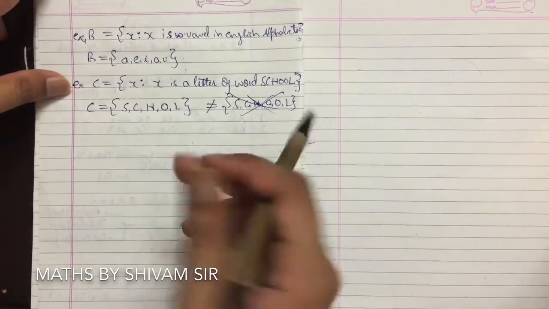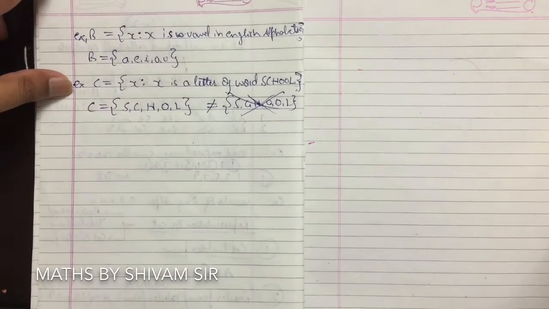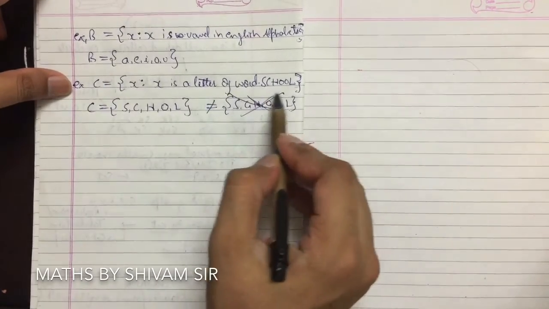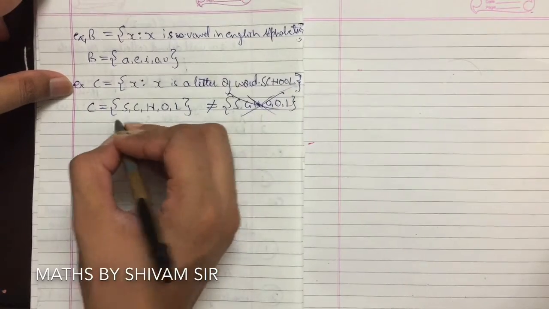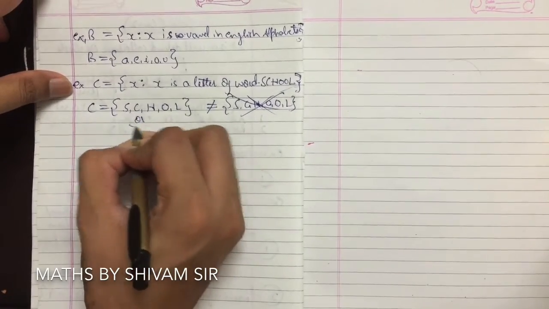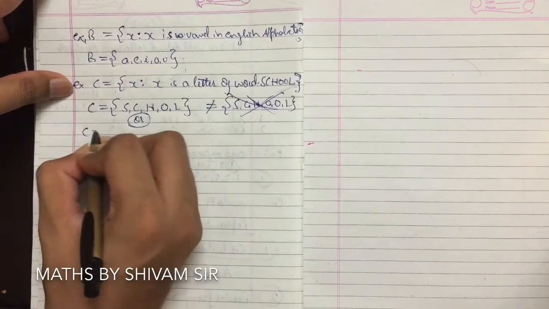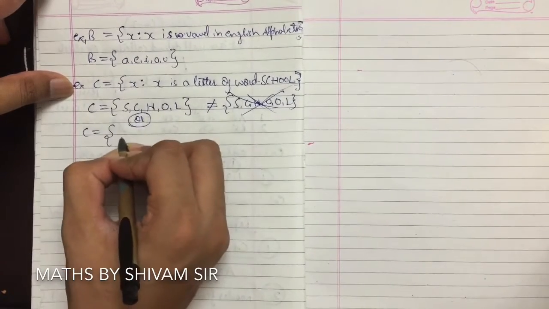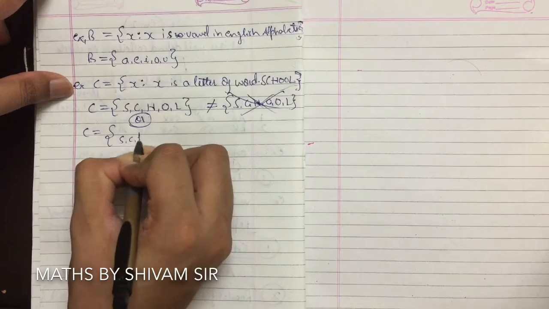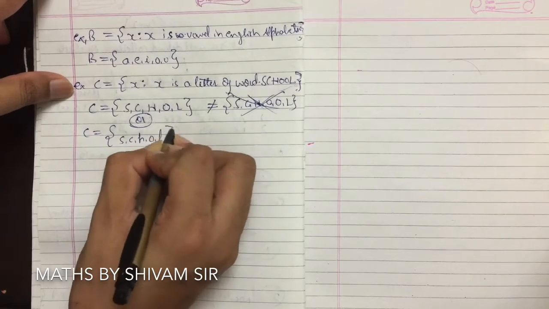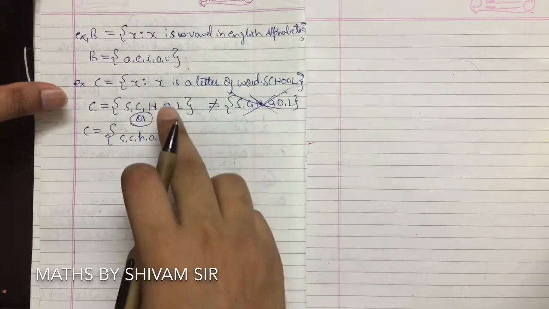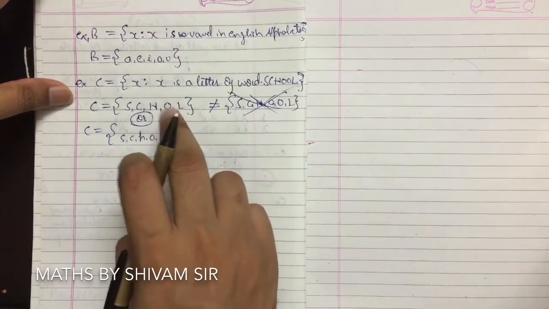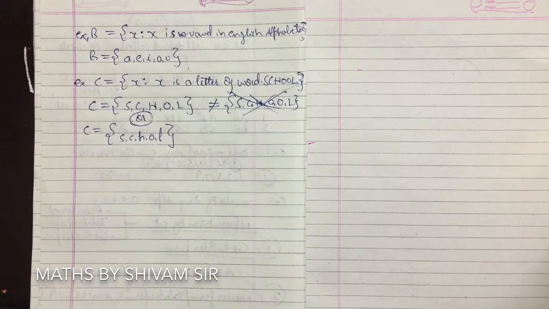And now you will say, sir, you told us to write in small letters. So in this question only we are provided with these capital letters. If you want to write it down in small letters, that would be more convenient. Or we can say C is equal to s, c, h, o, l. So this is also correct. So this is set builder form and this is roster form of any set.